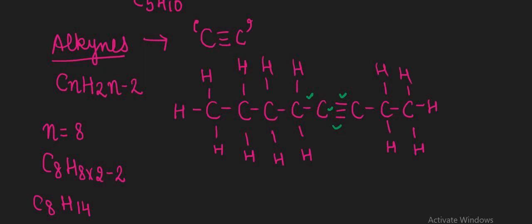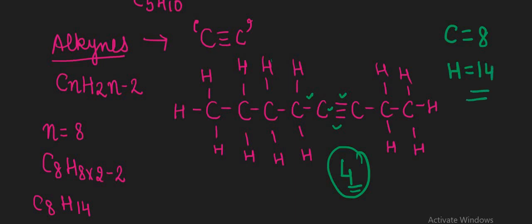After putting an extra hydrogen, I would be making a 5th bond with the carbon atom, but I know that carbon can show only 4 bonds, so there is no need to put an extra hydrogen atom on them. Just count the number of hydrogen atoms: 3 and 2 is 5, 3 and 2 is 5, 5 and 5 is 10, and the 4 more make the count 14. So we have carbon atoms 8 and hydrogen atoms 14, which can be calculated by this formula.